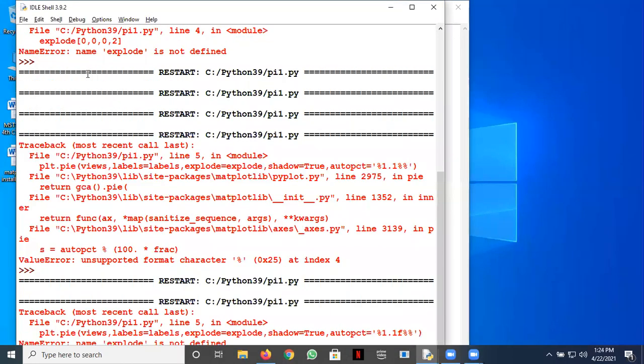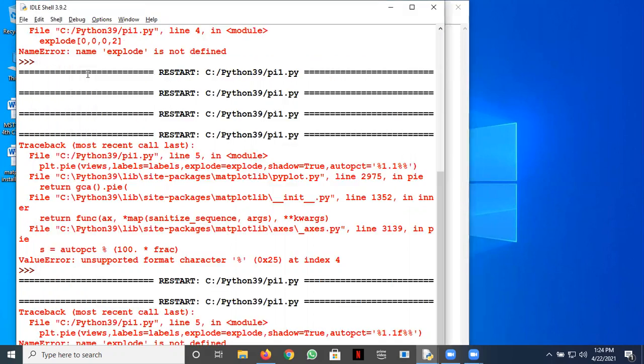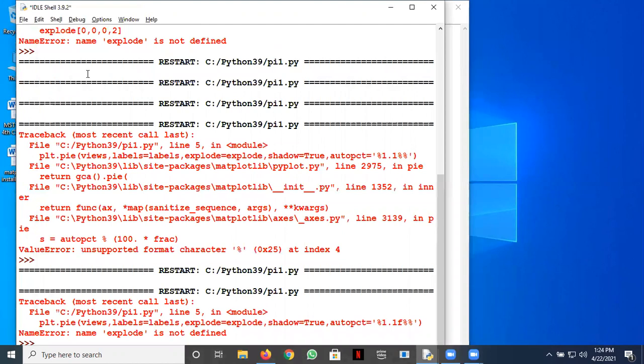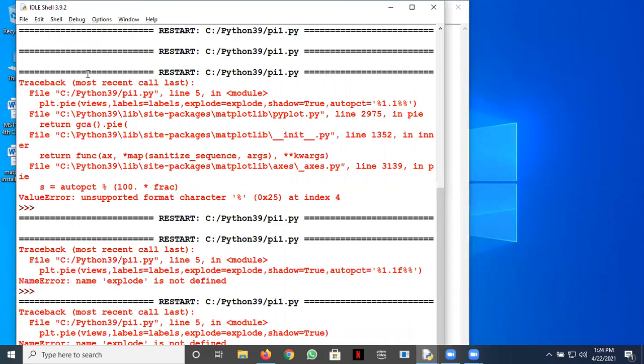Not satisfied. Let's remove this autopct, it is giving trouble. Let's see if it works now. Are we missing something? Yeah, this explode option is also there. Now it should work, I think.